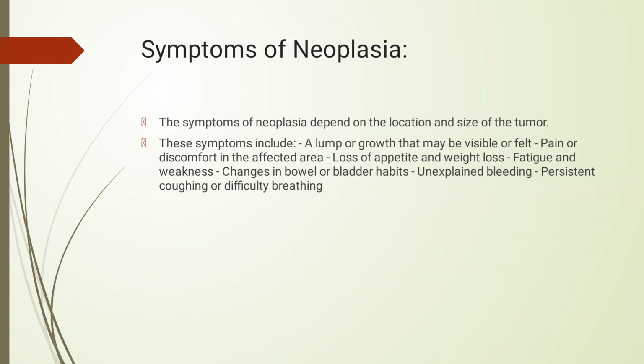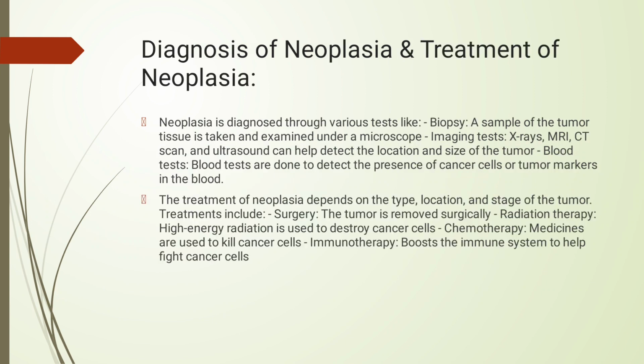Then symptoms of neoplasia. This depends on the location and size of the tumor. Symptoms include a lump or growth that may be visible or felt, pain or discomfort in the affected area, loss of appetite, weight loss, fatigue and weakness, changes in bowel or bladder habits, unexplained bleeding, persistent coughing or difficulty in breathing. Then diagnosis and treatment of neoplasia.